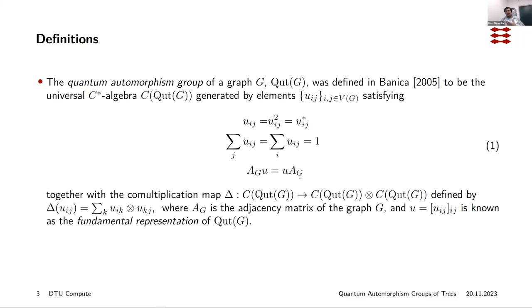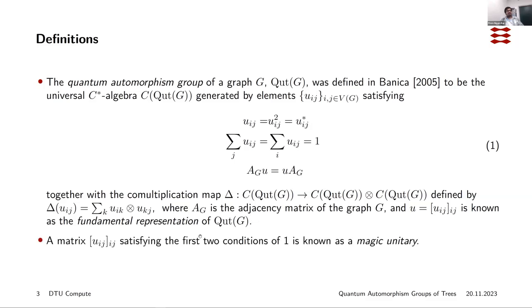This is a generalization of the fact that if you have an automorphism of a graph and you take it as a permutation matrix, then it commutes with the adjacency matrix of the graph. You also have this comultiplication map, which is not really important for the purposes of this talk. But it is the analog of the classical multiplication. If you have a group, then you can multiply two elements, and this is the analog of that. This matrix Uij is what we will be primarily concerned with, and it is known as the fundamental representation of this group.